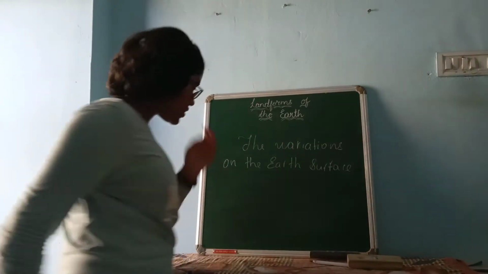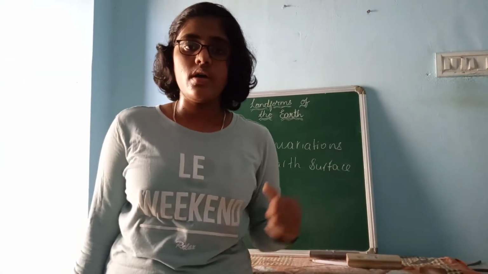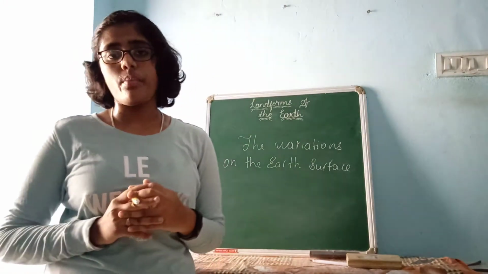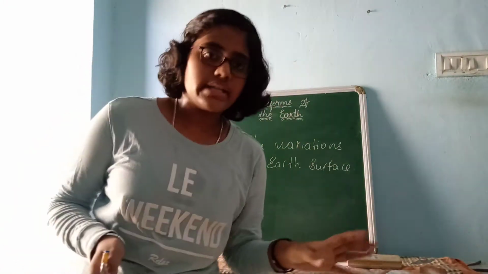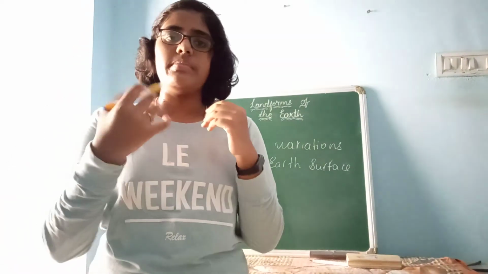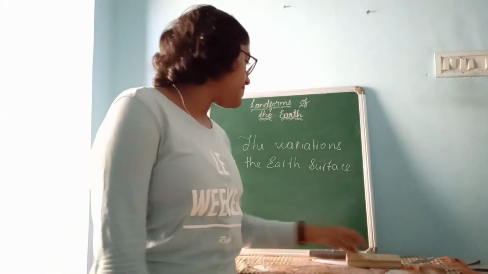The variations on the Earth's surface are known as landforms. Okay. Now, how are these landforms formed? There will be some cause, na? Starting onwards, they will not be plain. There will be some causes for their formation. Right? What are those causes?